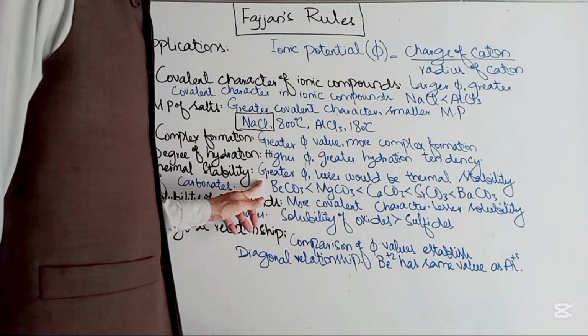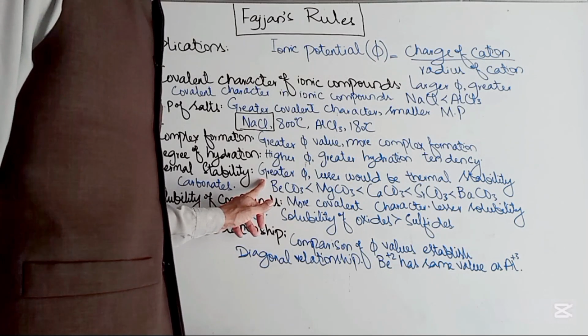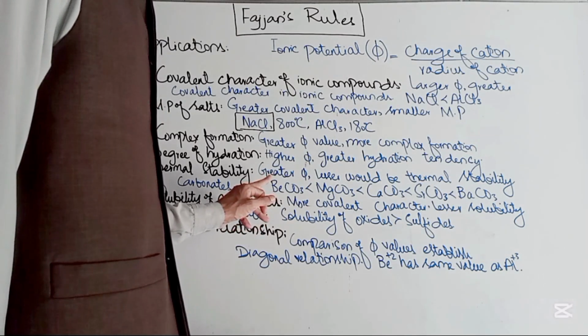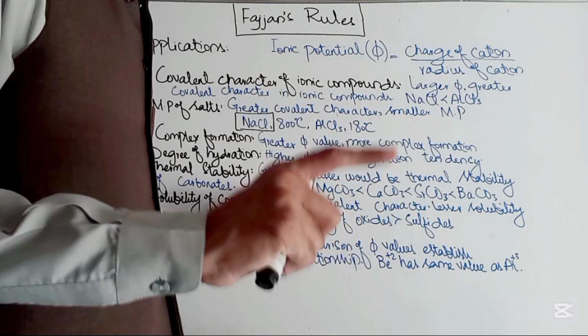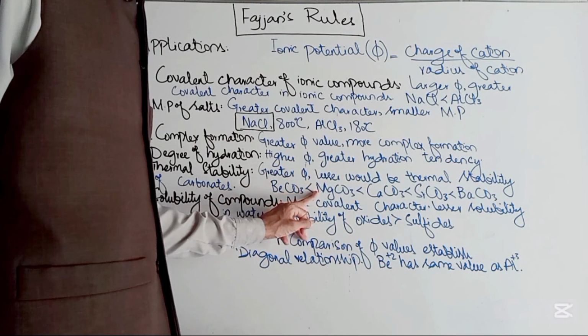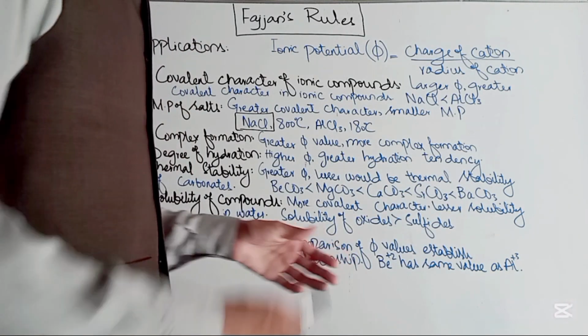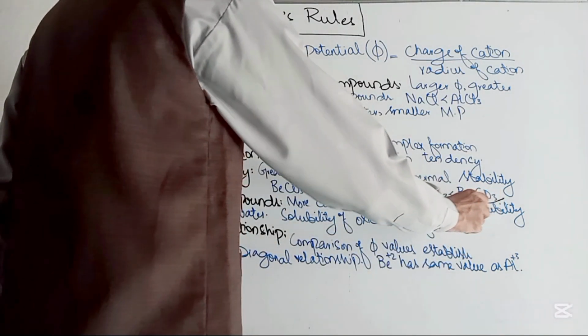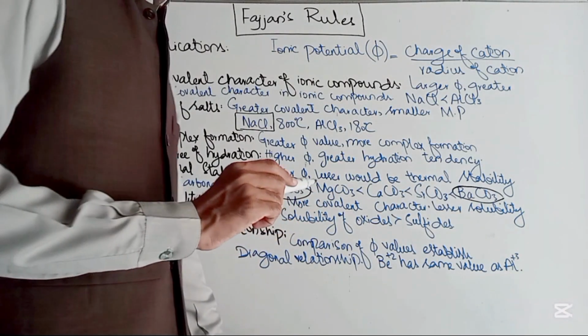So if we are given a number of carbonates and asked to compare their thermal stability, this order is given: beryllium carbonate is the least stable, then magnesium carbonate, calcium carbonate, strontium carbonate and barium carbonate. So barium carbonate is most stable and beryllium carbonate is least stable.